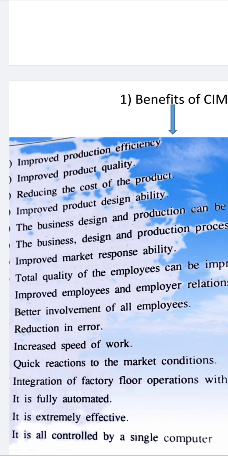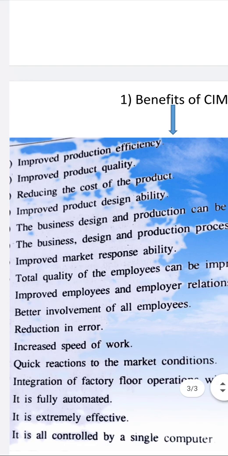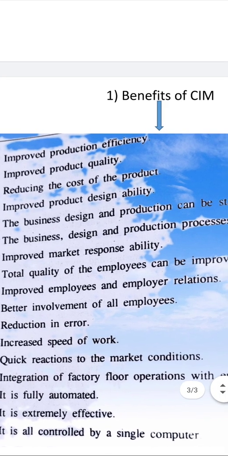Improved production efficiency, improved product quality, errors totally reduced, speed of the work is increased, and then productivity will be there, complete utilization of the machineries, fully automated, design and production can be improved, design process can be modified, cost can be reduced. All the details in terms of points are there in the benefits.